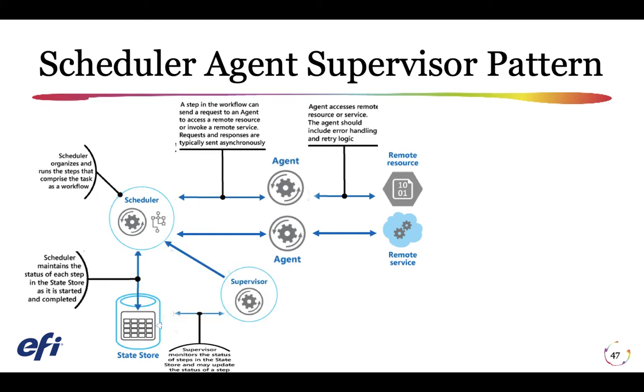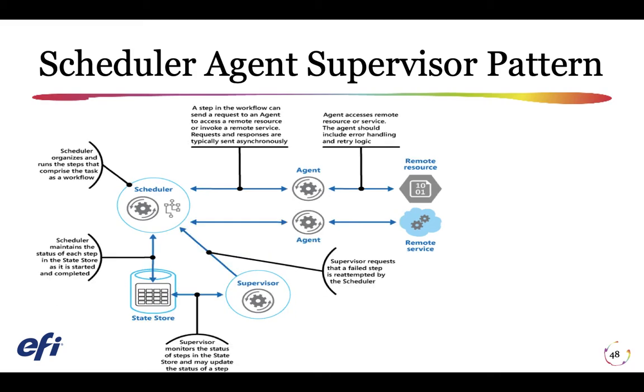The supervisor monitors the status of the steps in the task being performed by the scheduler. It runs periodically, the frequency will be system specific, and examines the status of the steps maintained by the scheduler. If it detects any steps that have timed out or failed, it arranges for the appropriate agent to recover the step or execute the appropriate remedial action. Note that the recovery or remedial actions are implemented by the scheduler and agents. The supervisor should simply request that these actions be performed.